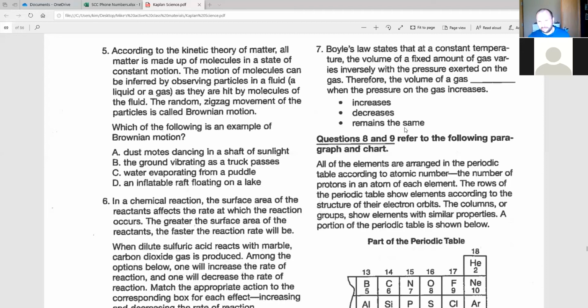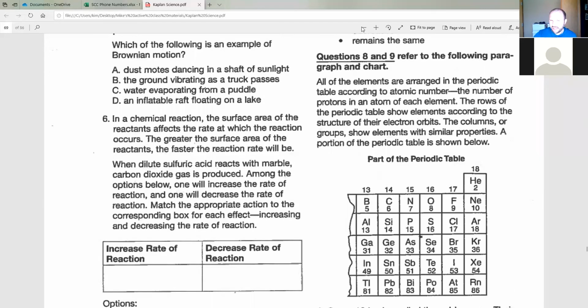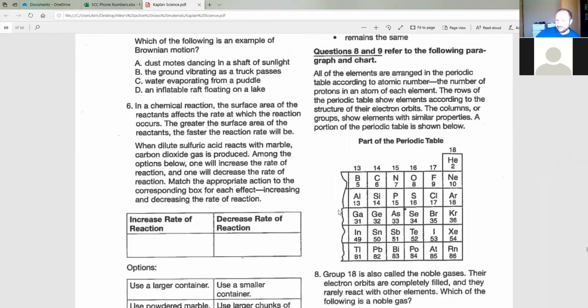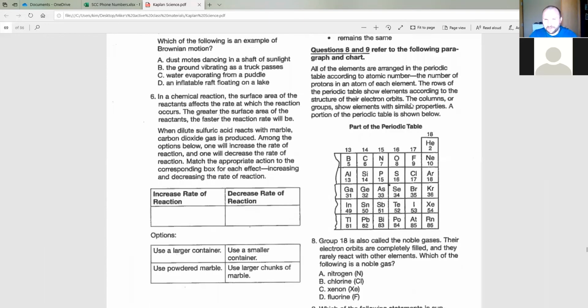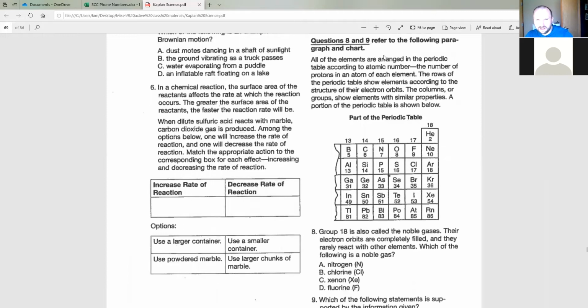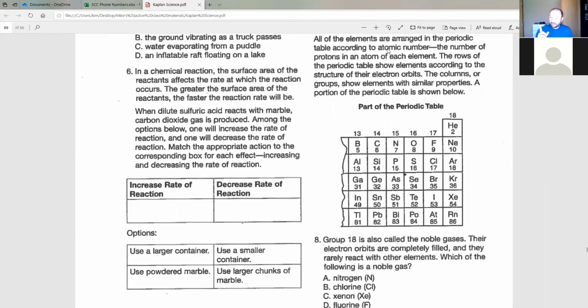So let's look at number 8 and number 9. They deal with the periodic table, and specifically this chunk of the periodic table that they give us. We talked a little bit about the periodic table, but again, if it's something you don't remember, it's okay. I don't expect you to remember everything we talked about when it comes to the periodic table. So don't expect to know everything that they're asking. Trust that the answer is in front of you.